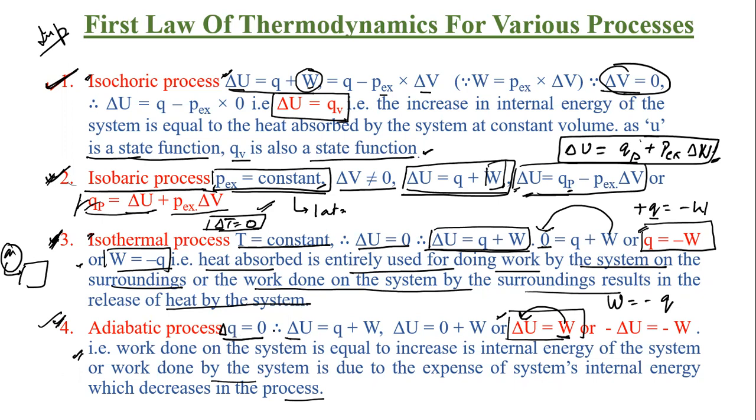अब आ जाओ, Q will be equal to 0. Both adiabatic, whatever the heat, ये system है, system के अंदर you are not going to provide any kind of heat. You can't provide, or heat cannot move out. So Q will be equal to 0. First law of thermodynamics, delta U will be equal to Q plus W. अब Q तो 0 हो गया. Q is 0, so delta U will be equal to W only.